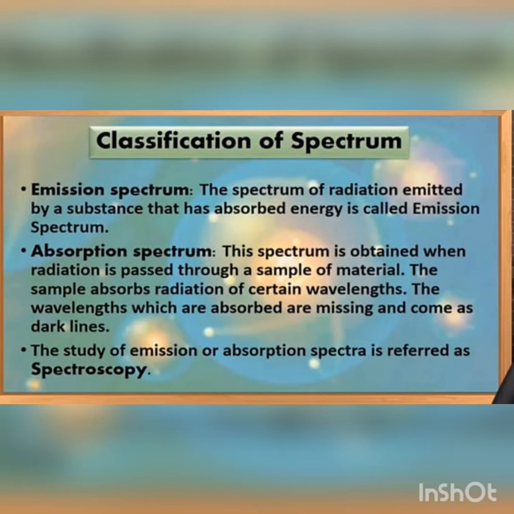An absorption spectrum is just like a photographic negative of an emission spectrum. A continuous radiation is passed through the sample, which absorbs radiation of certain wavelengths. The missing wavelengths, which correspond to the radiation absorbed by the matter, leave dark spaces in the bright continuous spectrum. The study of emission or absorption spectra is referred to as spectroscopy.